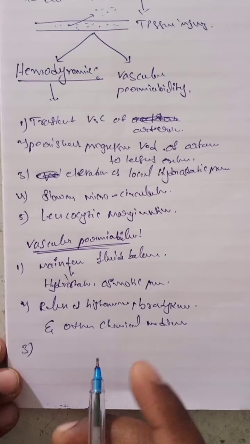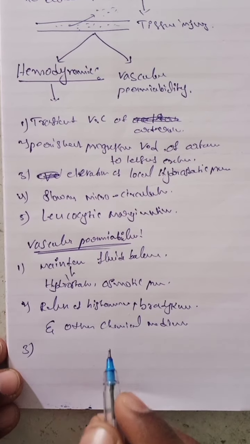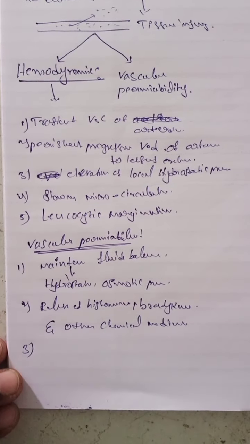And the next one, direct injury to endothelial cells causes cell necrosis.